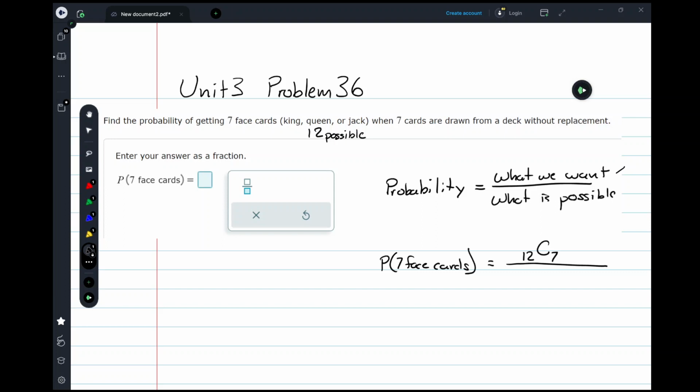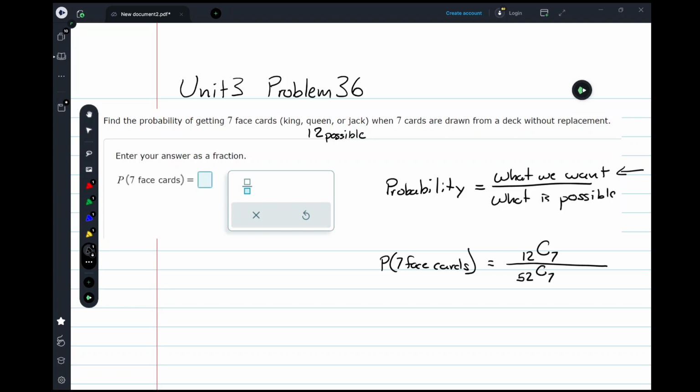That's what we want. But now we have to look at what is possible. Well, I'm actually selecting 7 cards out of a full deck of 52. So how many different combinations of 7 cards out of the total deck are actually possible? Again, writing this as another combination, I'm going to write it as 52C7. So I've got 52 cards, and I want to know how many combinations there are of 7 cards out of those 52.